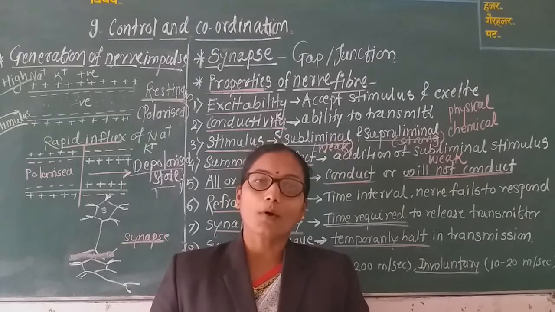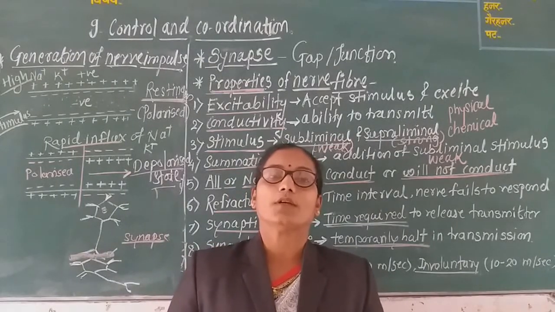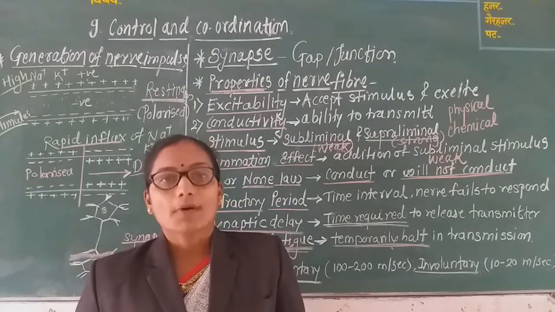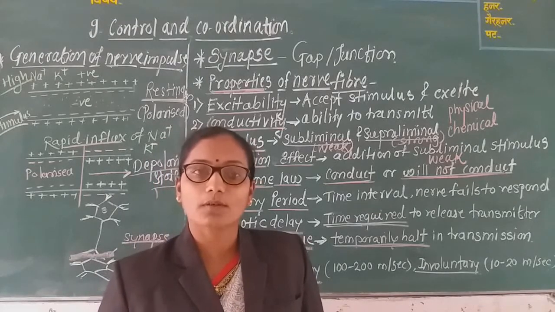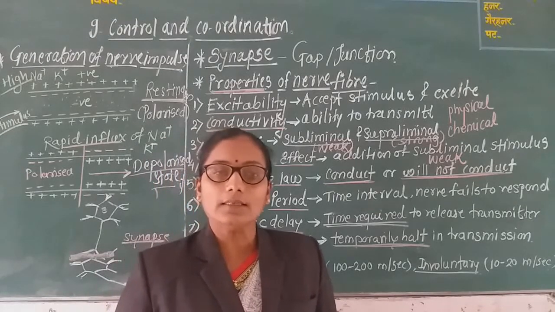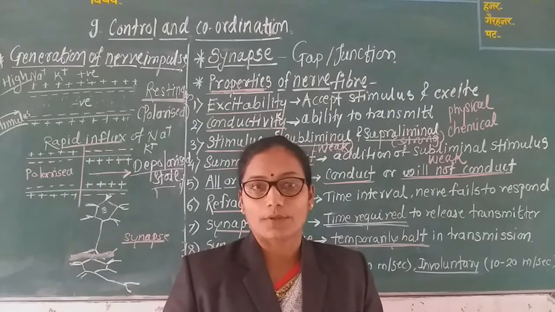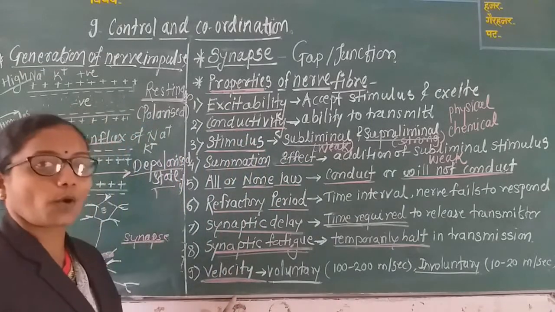Means total body functioning, that is stimulus receiving and impulse formation. According to these impulses, the muscles work, our glands work, and there is also secretion of glands. All these are under the control of these nerves or neurons. Why? Because these nerve fibers show all these properties.